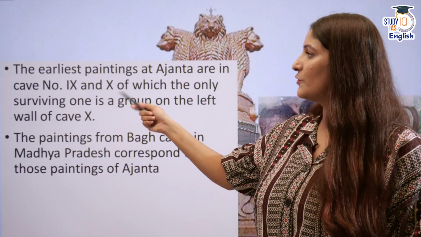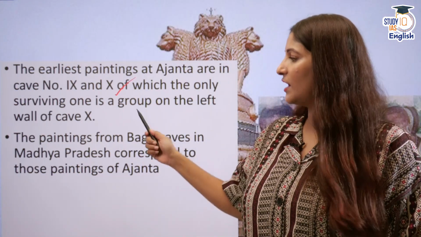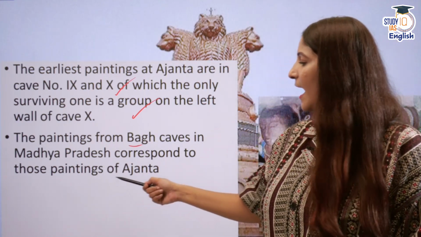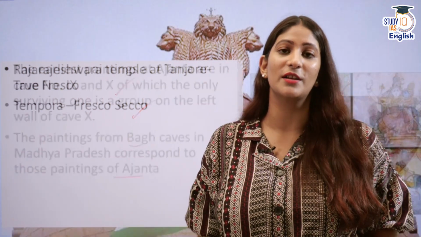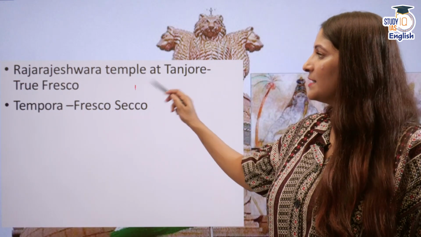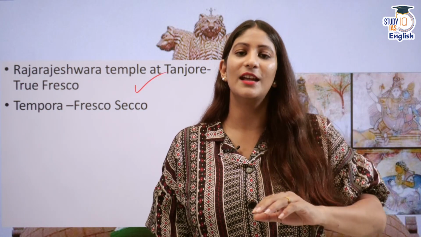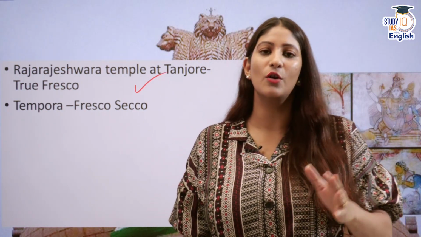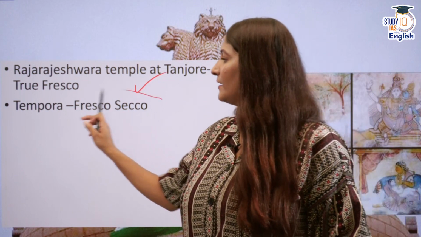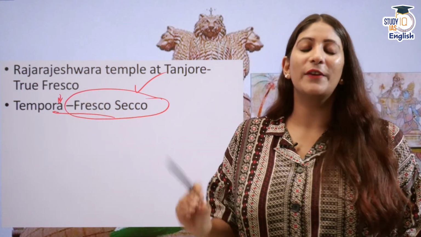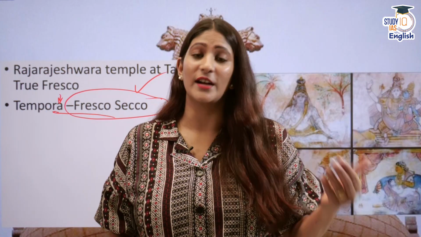As I told you, the earliest paintings in Ajanta, I won't repeat that, and the paintings from Bagh caves from Madhya Pradesh have very much correspondence with the Ajanta cave paintings. See, what do we do here? Mural paintings are generally of two types: fresco and tempera, and fresco secco. True fresco you will find in the Rajarajeswara temple.